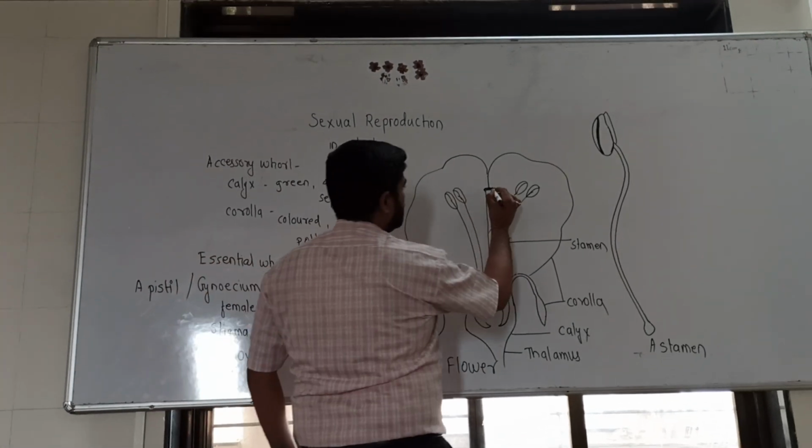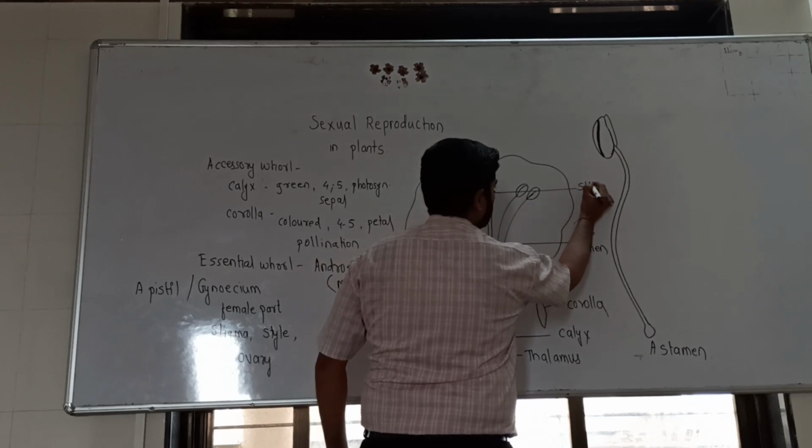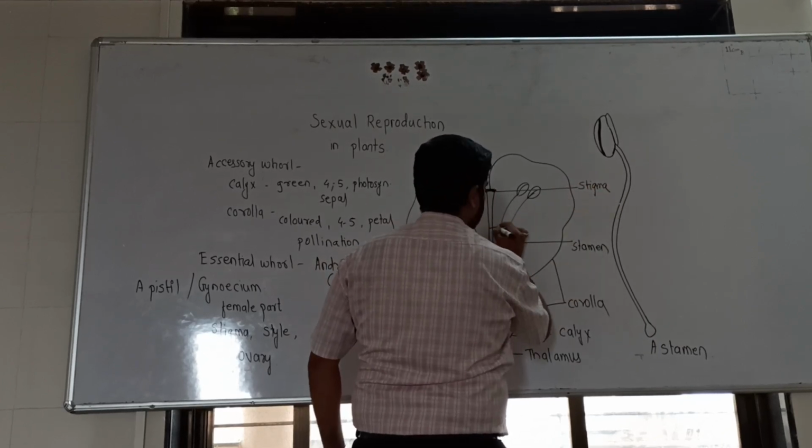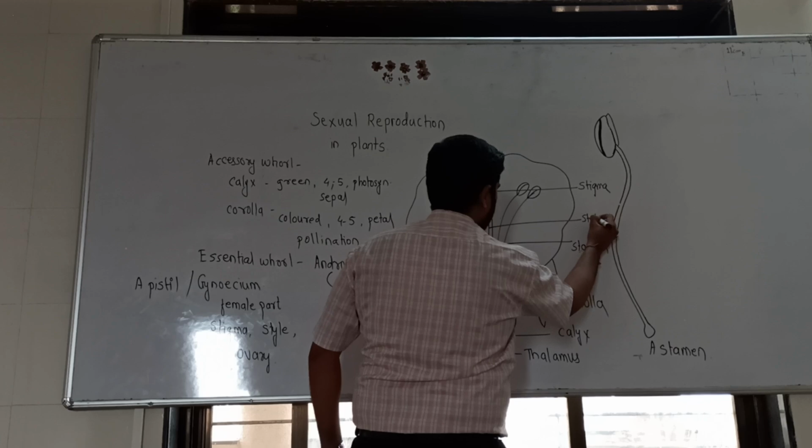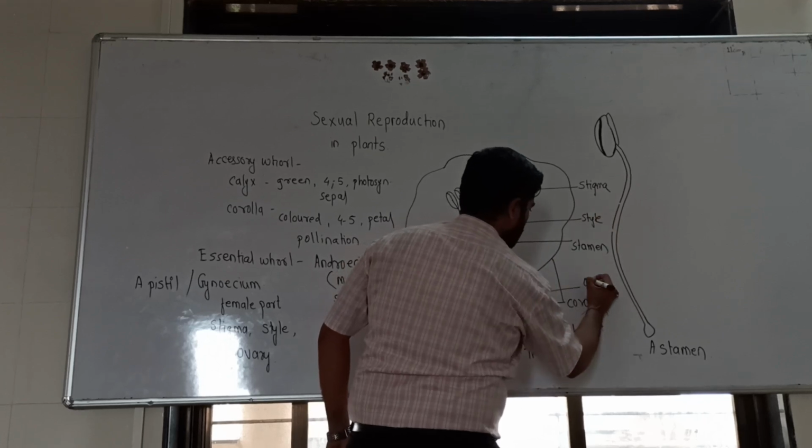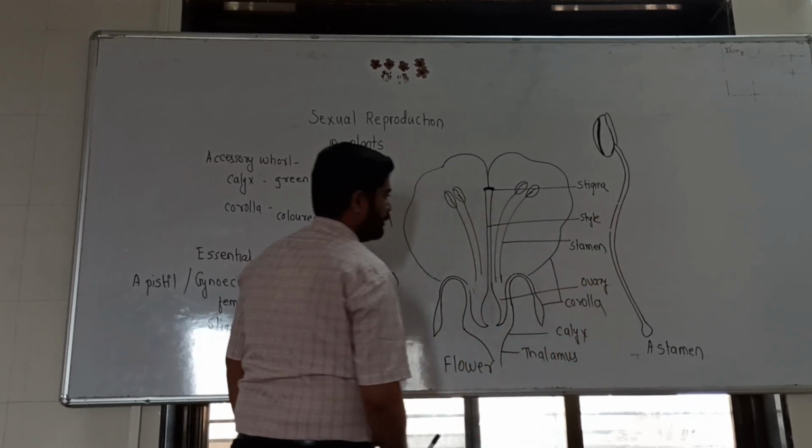Everyone knows this. This is the stigma, this is the style, and this is the ovary. It's the female part of a flower, right?